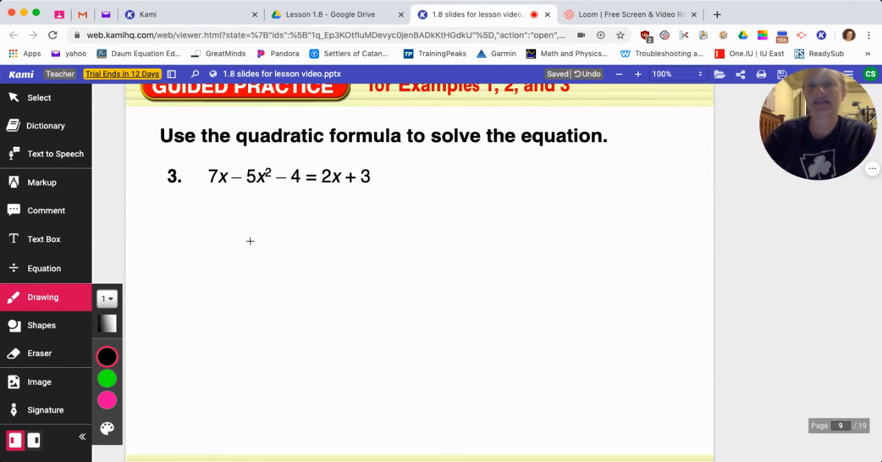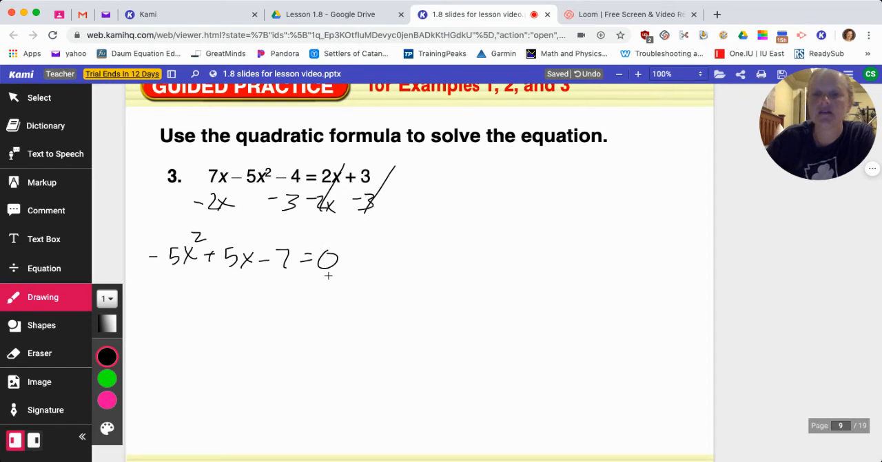Whew, last example, so let's get this in standard form. That gives me a -5x squared plus 5x, since 7 minus 2 is 5, and then -4 minus 3 is -7. A is -5, B is 5, C is -7.